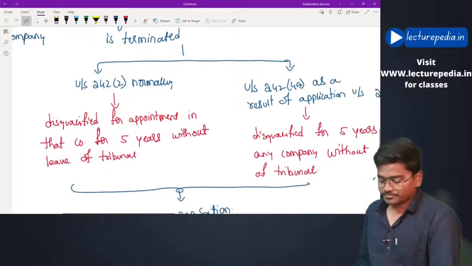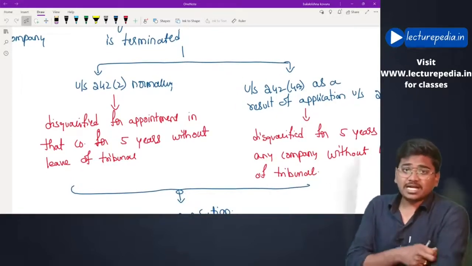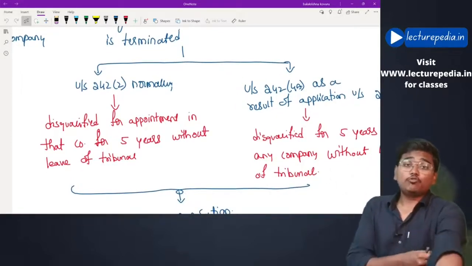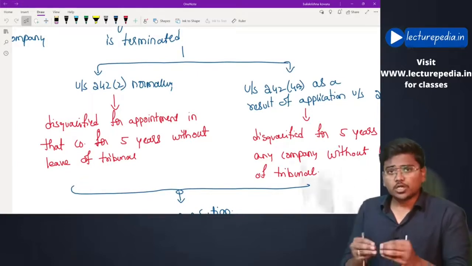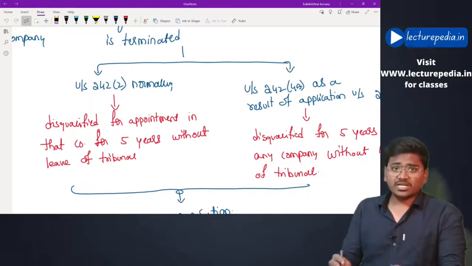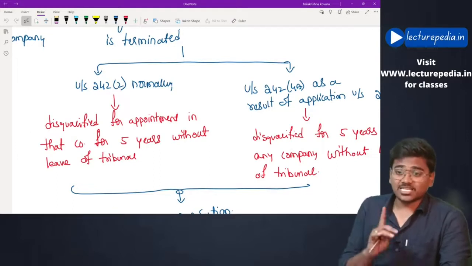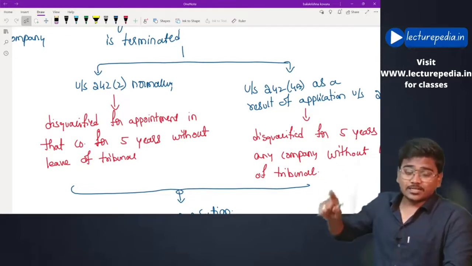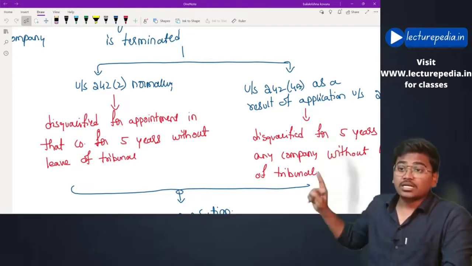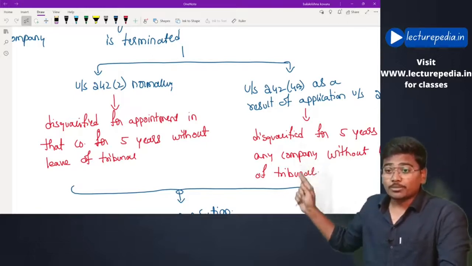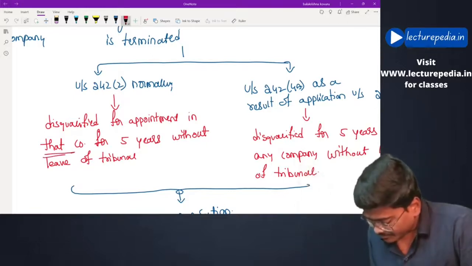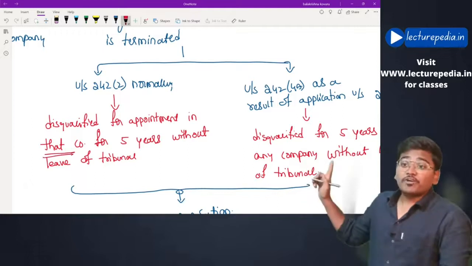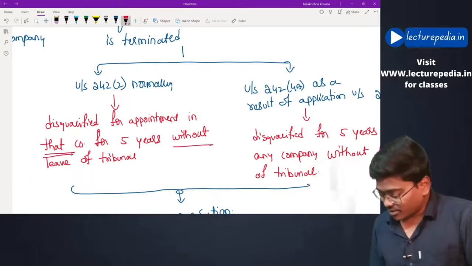See, if the company terminated the agreement under section 242 subsection 2, that is the normal order. Normally the company terminated the agreement. In such case, such director, managing director or manager is disqualified for appointment in that company, only for 5 years without leave of tribunal.